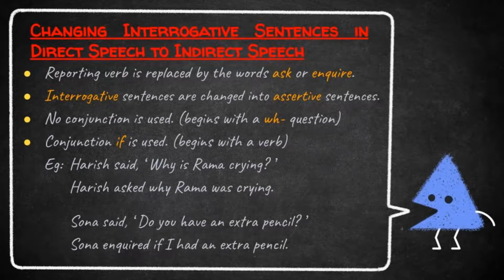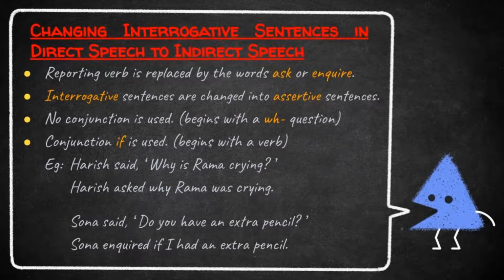Students, let us see changing interrogative sentences in direct speech to indirect speech. Students, the reporting verb in the direct speech is replaced by the words ask or inquire in the indirect speech. And the next thing is that interrogative sentences in direct speech are changed into assertive sentences in the indirect speech.